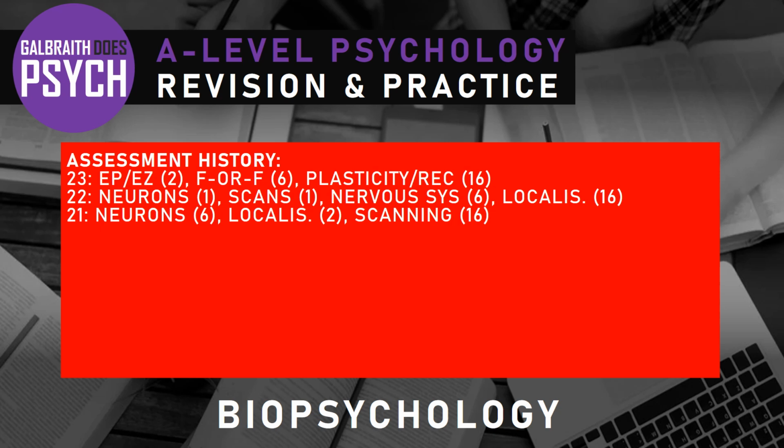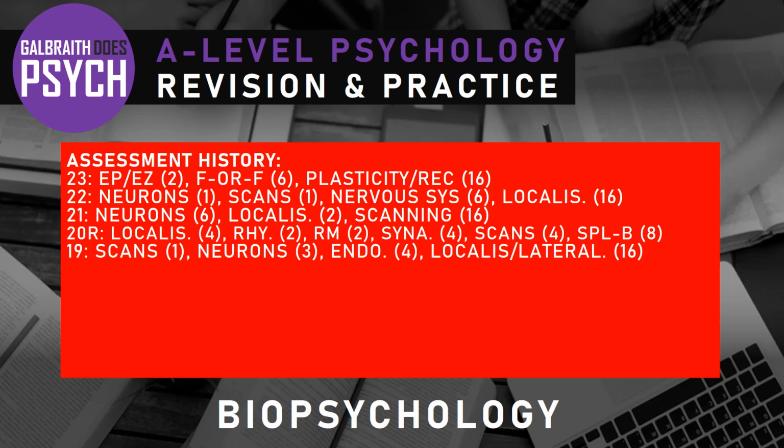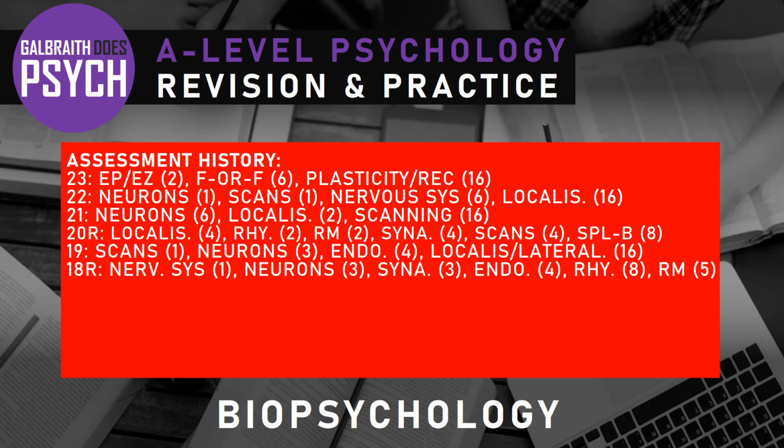So, a little bit on rhythms last year, a bit of fight or flight, essay on plasticity and recovery. We've got neurons, we've got scanning, we've got the nervous system, we've got an essay on localization in 2022. 2021, bit of neurons, bit of localization, and then a scanning essay. Bit of localization, rhythms, RM, synaptic transmission, scanning, split brain was an 8 marker in 2020. In 2019, a little scanning question, bit on neurons, bit on the endocrine system, an essay on localization and lateralization.